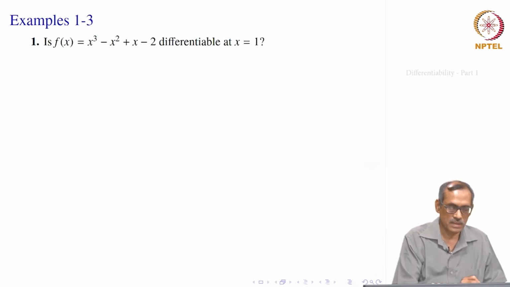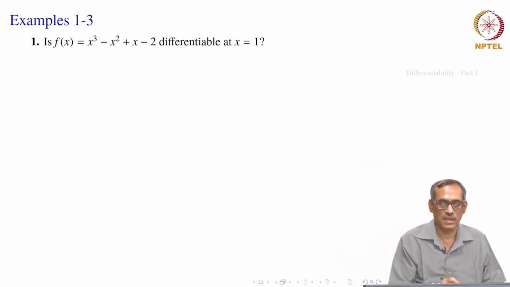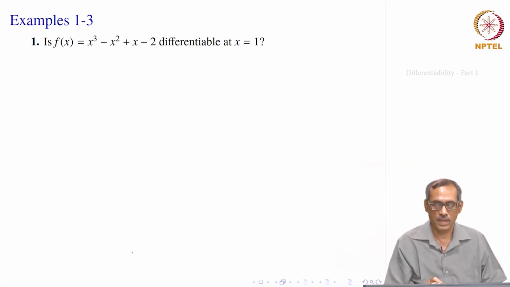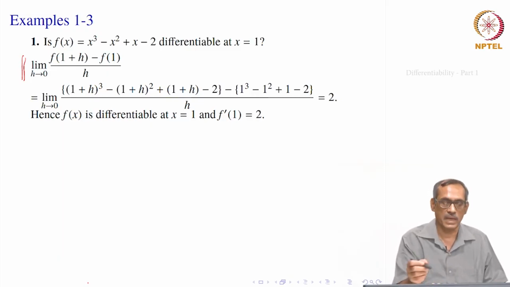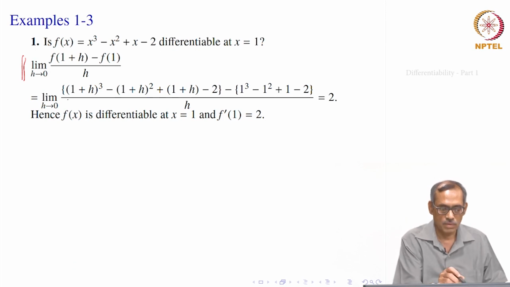Okay. So, this is what it means. Let us consider an example and apply this notion. Suppose f of x is x cubed minus x squared plus x minus 2. The question is whether this function is differentiable at x equal to 1. So, all that we have to do is find the ratio f of 1 plus h minus f of 1 divided by h, and that is the limit we want to find out. If this limit exists, then we would say yes, it is differentiable, and that value of the limit is the derivative. Okay. So, let us go to work.